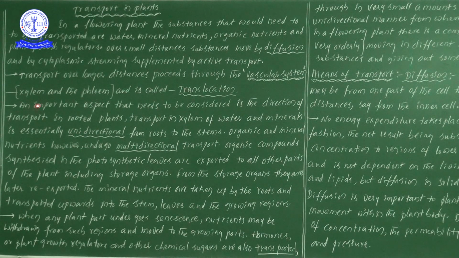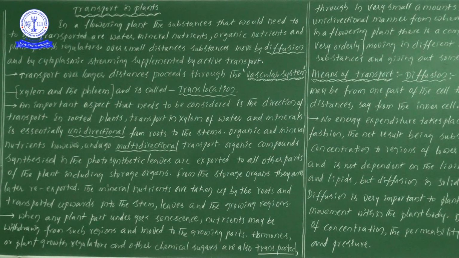So here, for the flow or the transport of water and minerals, definitely the conduction process takes place with the help of xylem in unidirectional flow. Unidirectional flow means, as we have already seen, water and minerals translocation or transport always takes place from the root to aerial parts. Aerial parts means leaf and branches, or flower, inflorescence, that side.